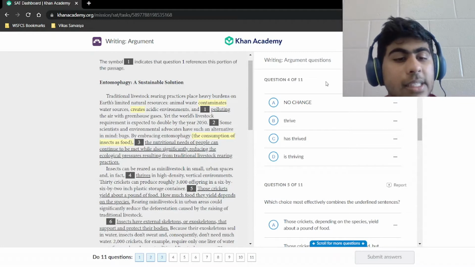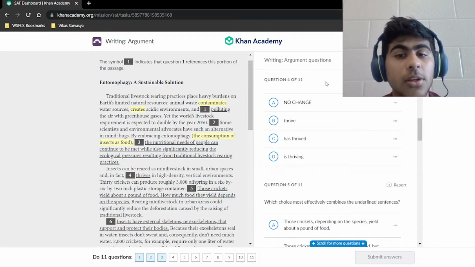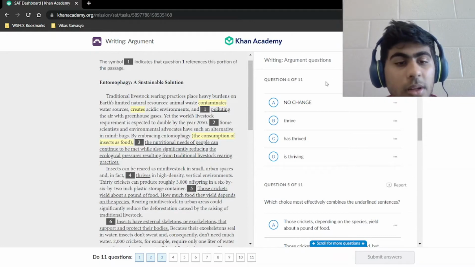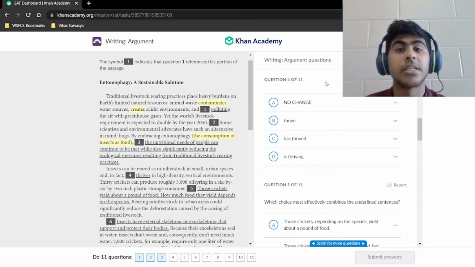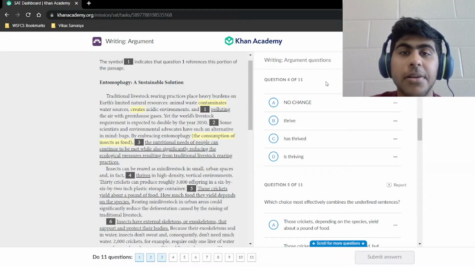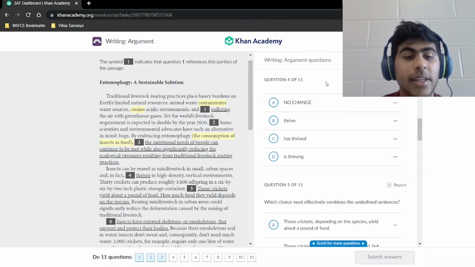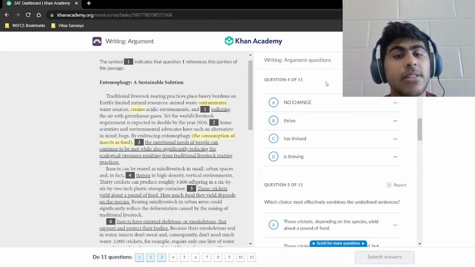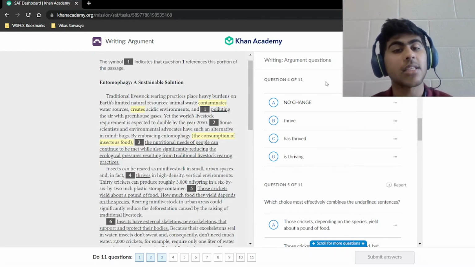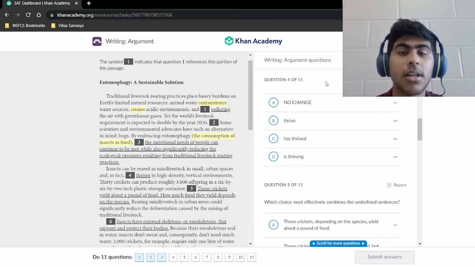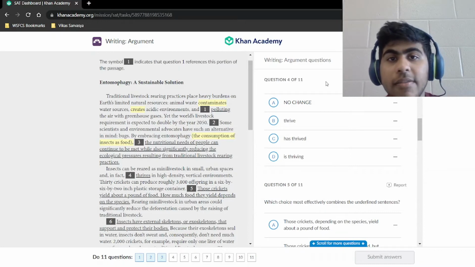Well, we're talking about insects. Insects is plural, so we need to find a plural verb for thrives. Thrives, despite having an S on the end, is actually singular, right? When you have a verb that ends in an S, it's singular. When you have a verb that doesn't end in the S, it just ends with like the E or something, then it's plural, right? It might be a bit confusing, but it's just the opposite of how we think about nouns, right? Nouns, the S means plural. Without the S, it's usually singular. And with the verbs, if it has an S, it's singular. And if it doesn't have the S, it's plural.